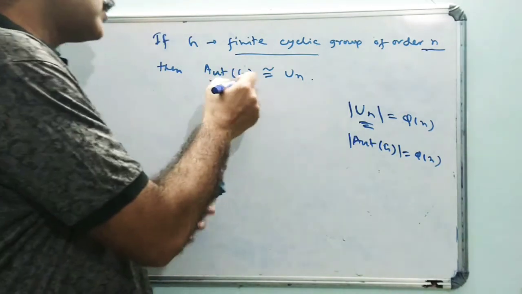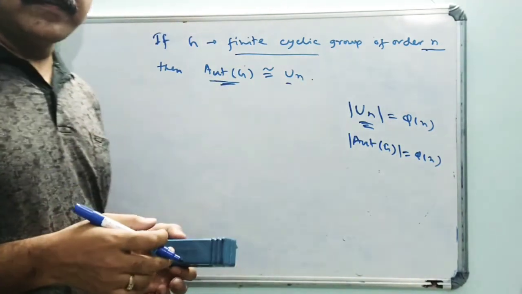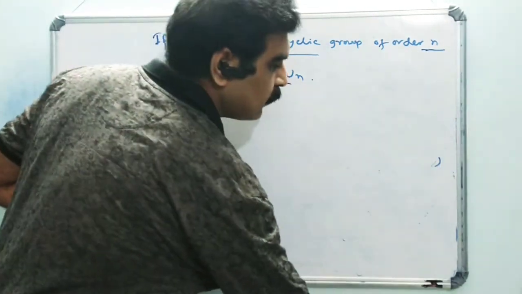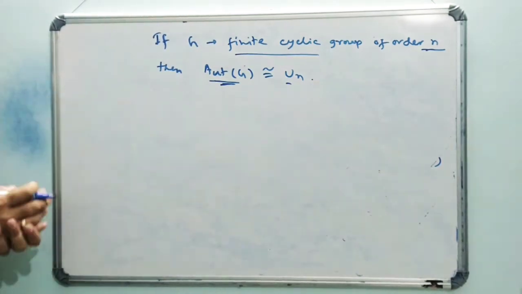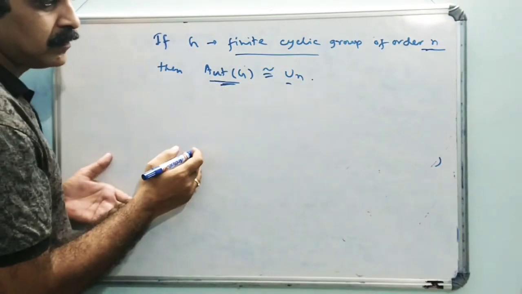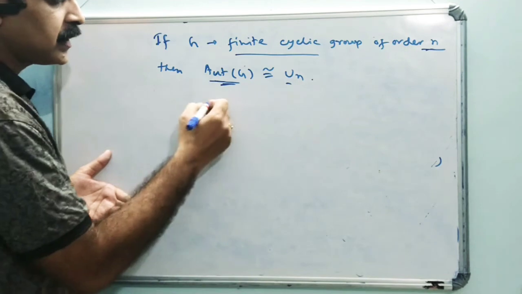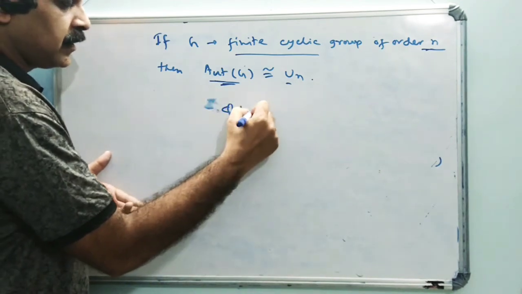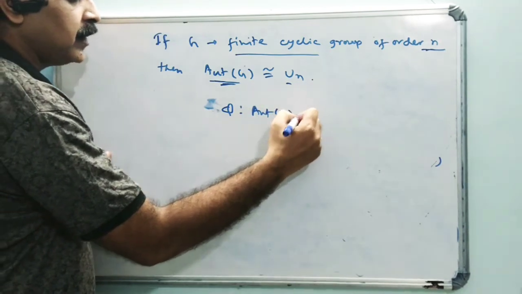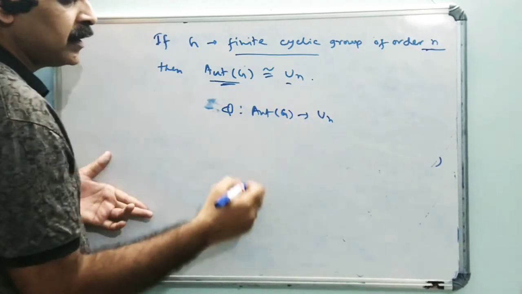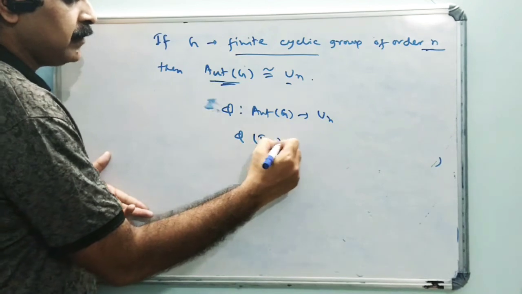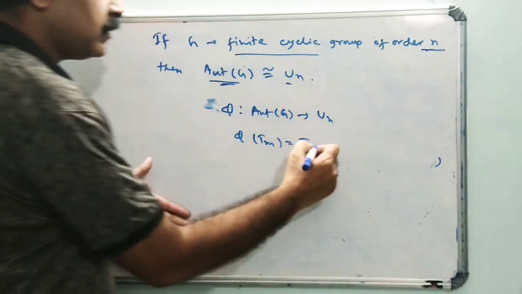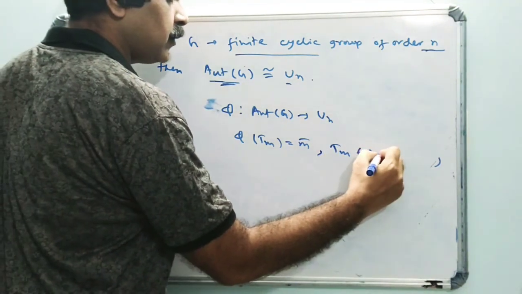Now we are going to show that these groups are also isomorphic. For that we have to show an isomorphism between these two groups. So let us define a mapping phi from Aut(G) to U_n given by phi(T_m) = m bar, where T_m are the elements of Aut(G).